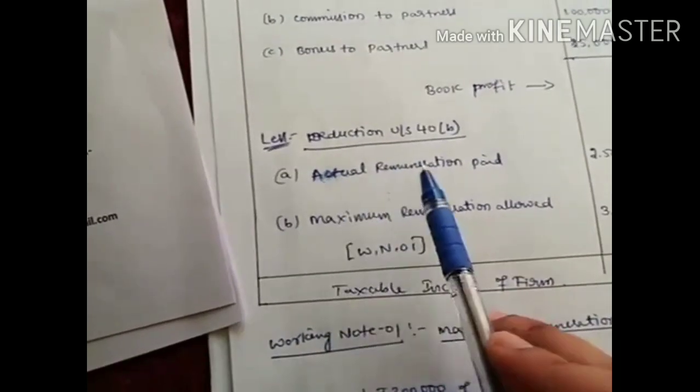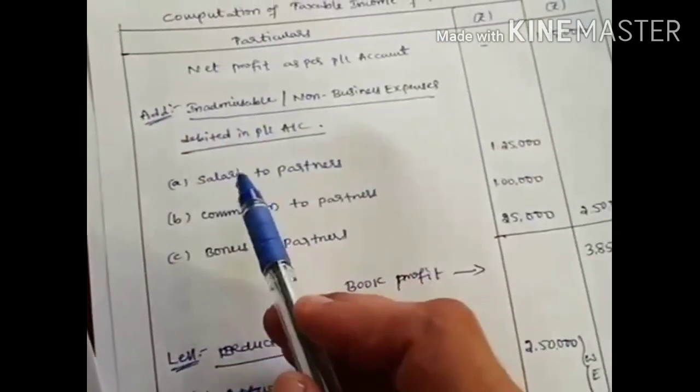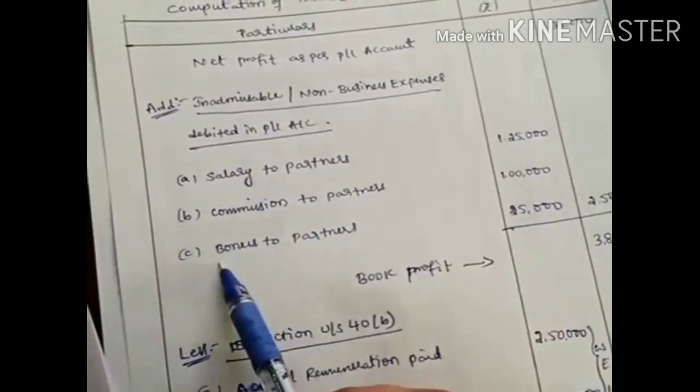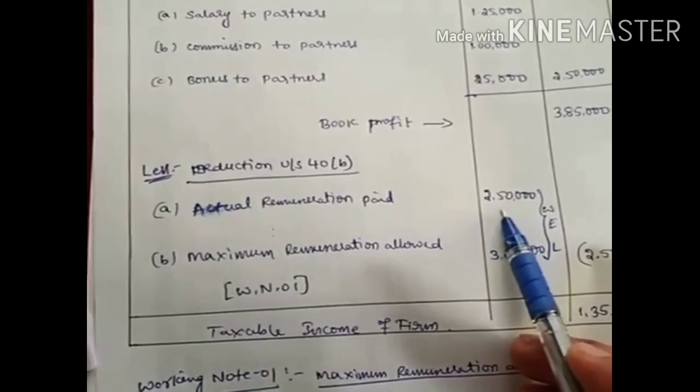First write the actual remuneration paid. How much is the actual remuneration? Remuneration includes three things: salary, commission, bonus. How much is the actual remuneration they are paying? Salary 1,25,000, commission 1 lakh, bonus 25,000. Add all the amounts, you're going to get actual remuneration paid of 2,50,000.